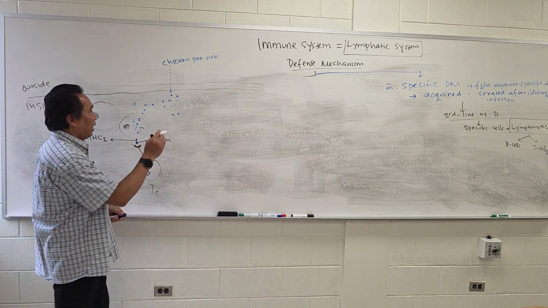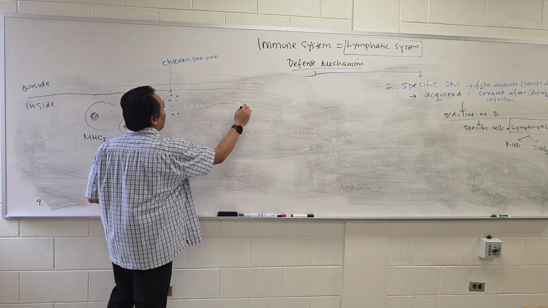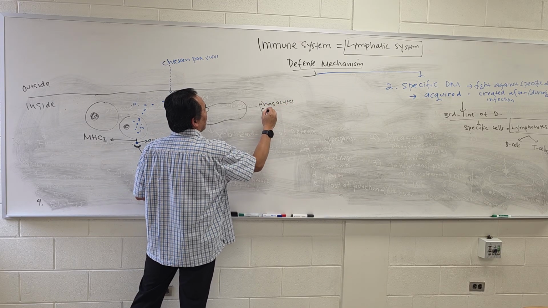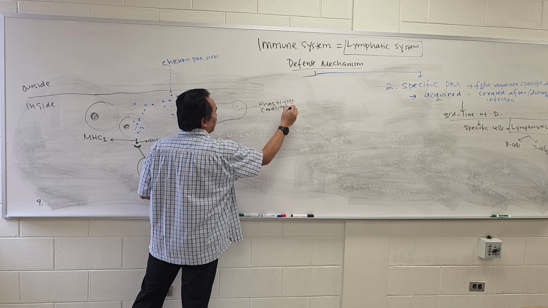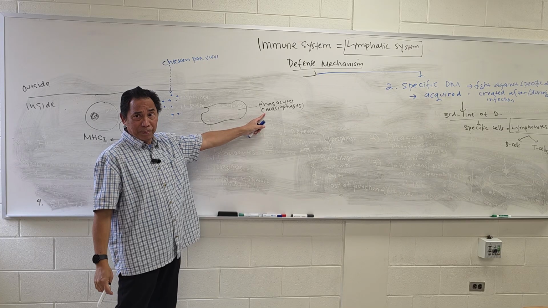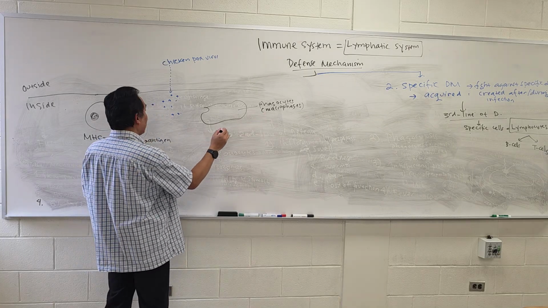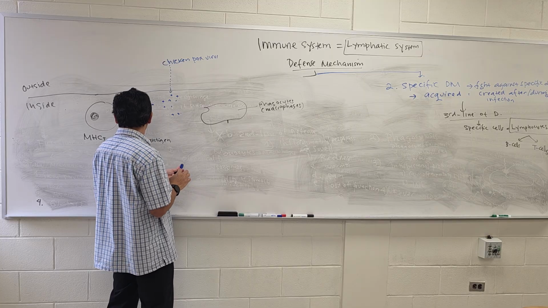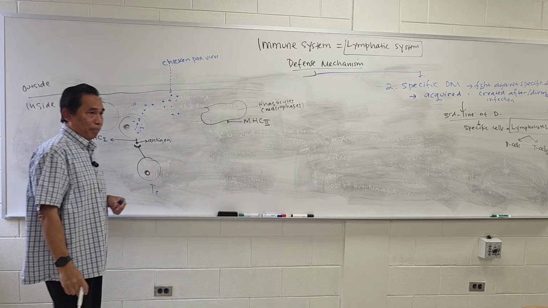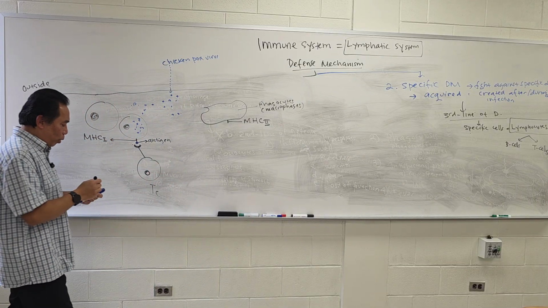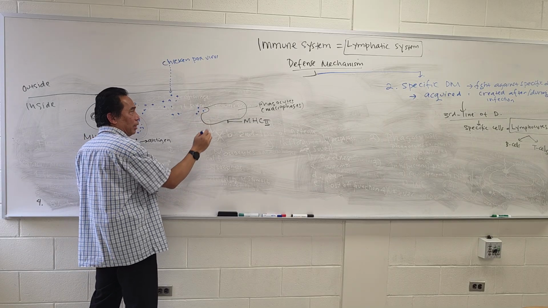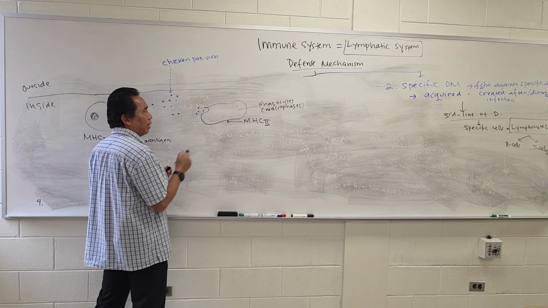Now, another process is happening here. You have a phagocyte over here. Mostly, you read 2 types of phagocyte, neutrophil and monocyte. Monocyte is also known as macrophage. So this phagocyte carries another marker. That marker is called MHC marker number 2. So whenever there is an enemy coming, this phagocyte will try to eat it.